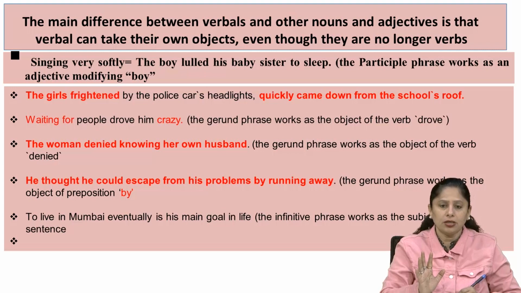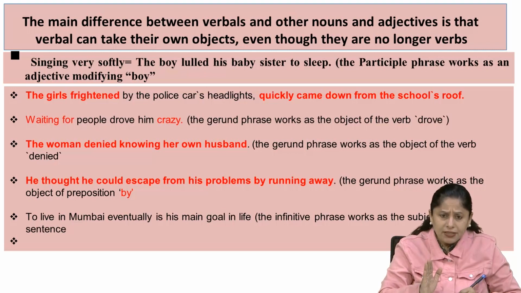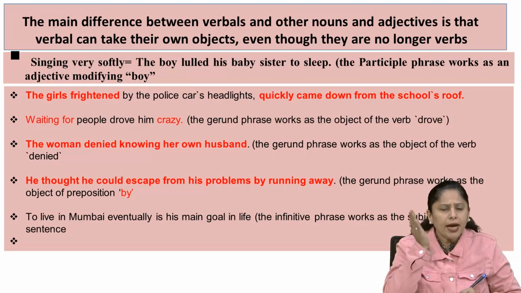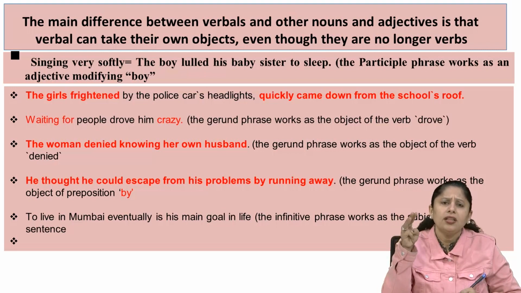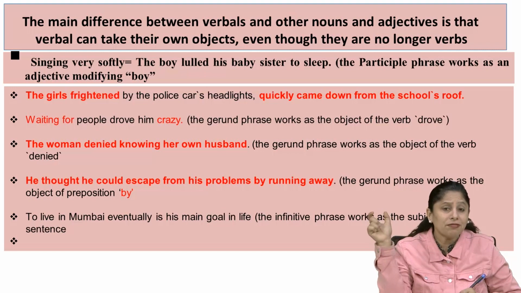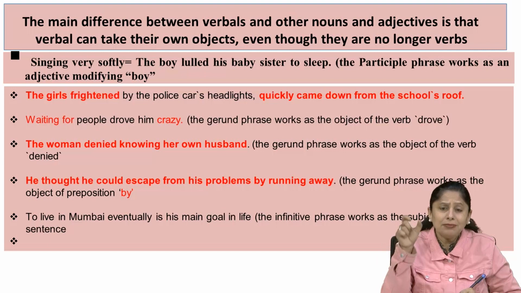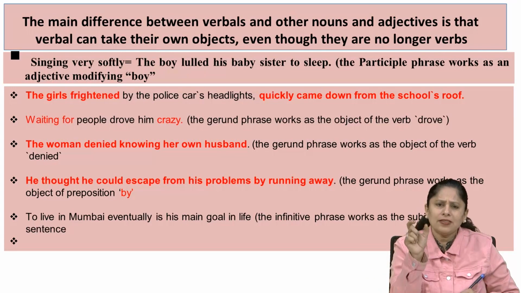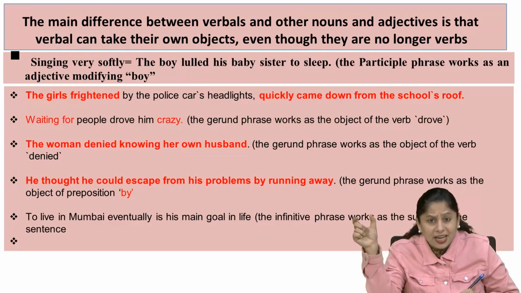Now gerund comes. As we discussed the participles, now the second term is gerund. In participle, you should keep in mind the third word, neither a past tense nor a present tense, but the past participle form. As for example, come, came, come. Then as for example, frightened, frightened, frightened. Then as for example, read, read, read.